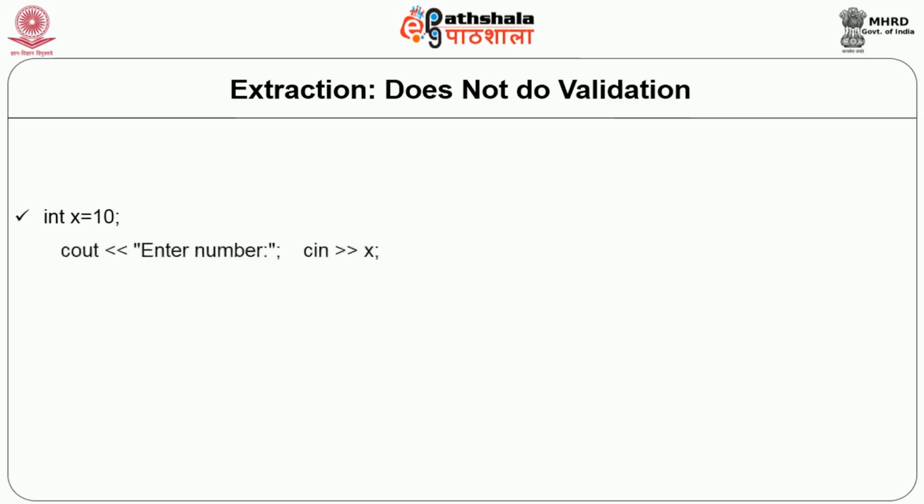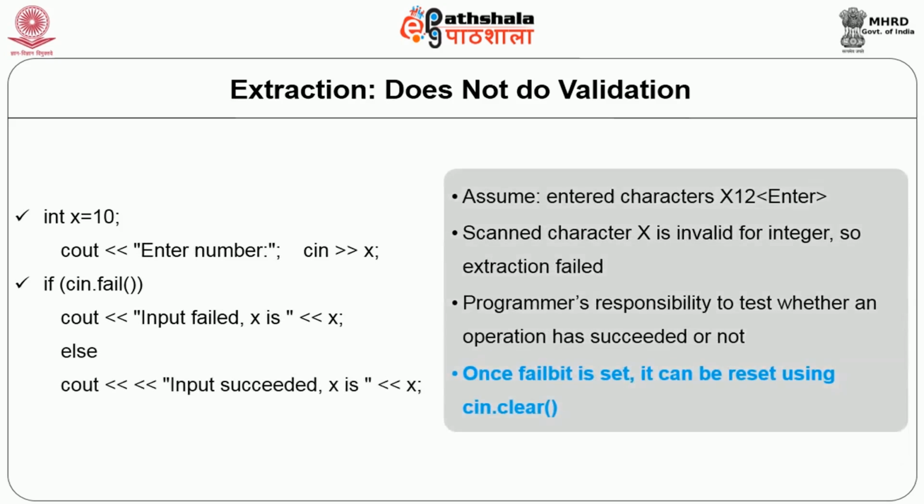Note that the extraction operator does not do any validation. That means suppose I want to enter the value for an integer, but I enter as first character some non-integer ASCII character, let me say the alphabet X. In that case it will not do any validation and the extraction will stop there itself, and therefore my input operation will fail. In such cases, after input or output, we can always check whether the input output is successful or not, and for that we can use, as I have used in this example, the fail bit.